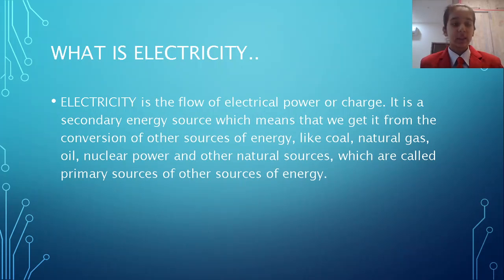So what is electricity? Electricity is a flow of electrons or a charge. It is a secondary energy source, which means that we can get it from conversion of other sources of energy like coal, natural gas, oil, nuclear power, etc. So these are called the primary sources.